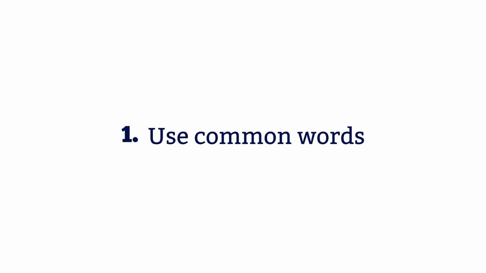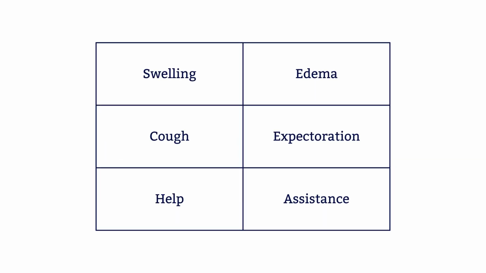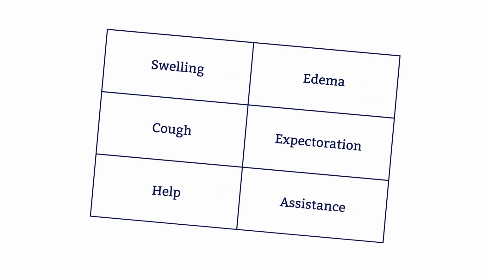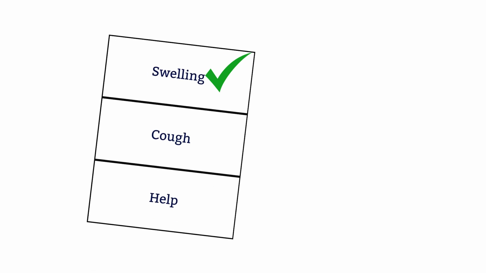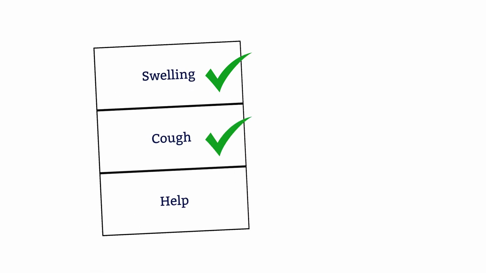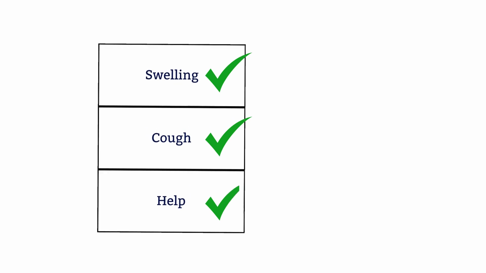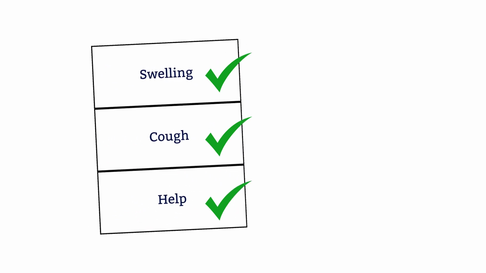Our tip number 1 is, choose common or everyday words over their less common or more obscure equivalents. For example, use swelling instead of edema, cough instead of expectoration, and help instead of assistance. Remember, current machine translation systems use a data-driven approach where the tool learns by looking at examples. Rare or obscure words are less likely to appear in the training corpus, whereas everyday words will be plentiful. This means that the machine translation tool will be more familiar with the everyday words and will have a better chance of translating them correctly.